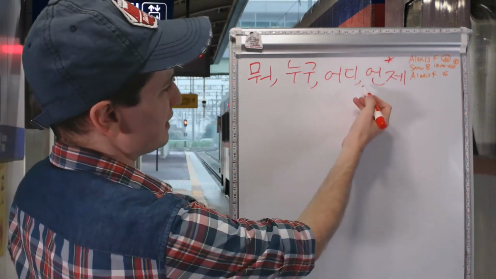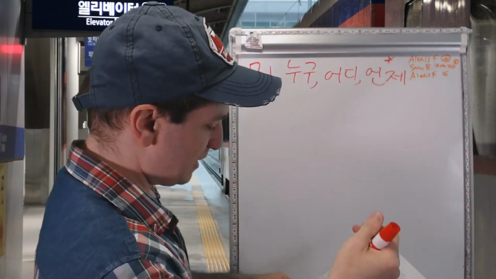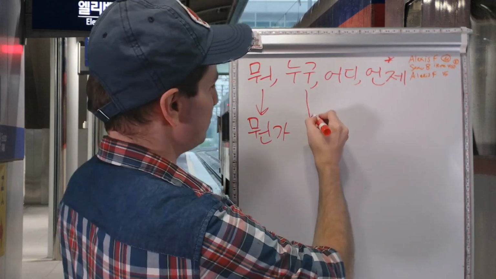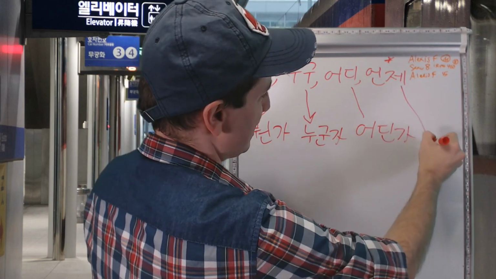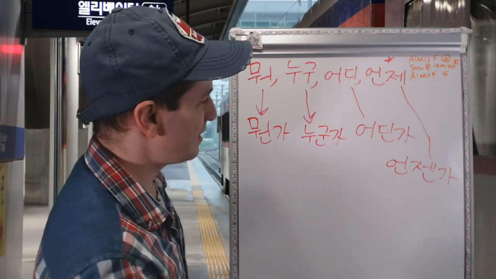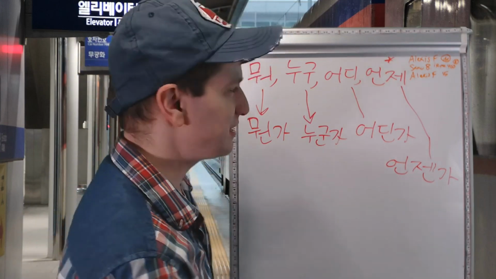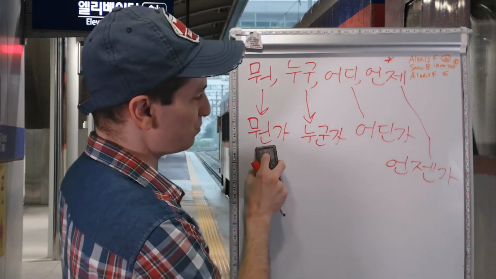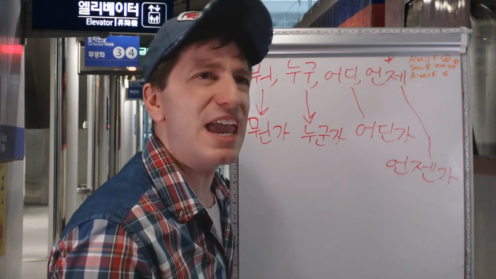뭐, 누구, 어디. What, who, where. These words also can mean... 뭐 by itself can also mean the same thing as 뭔가. 누구 can also mean 누군가. 어디 can also mean 어딘가. And 언제 can also mean 언젠가. Instead of using 뭔가, you can just use 뭐. Instead of using 누군가, 어딘가, or 언젠가, you can just replace those in the sentence with 누구, 어디, 언제. So those words I just taught you, 뭔가, 누군가, 어딘가, 언젠가, are still used if it could be vague otherwise.